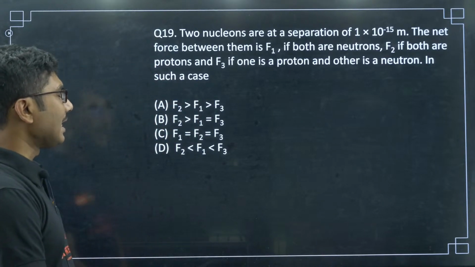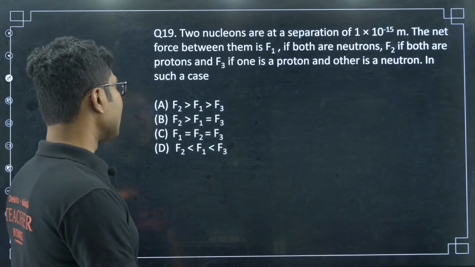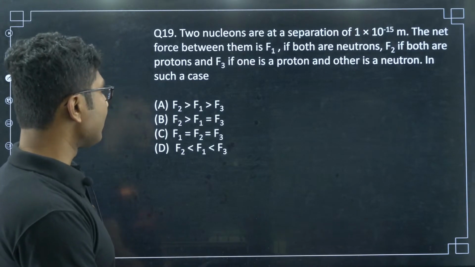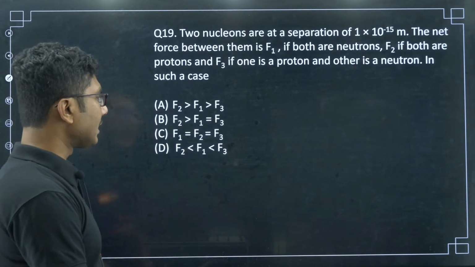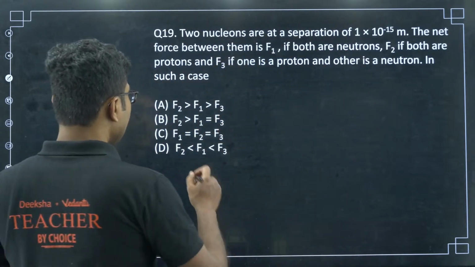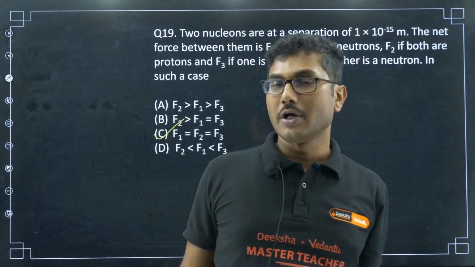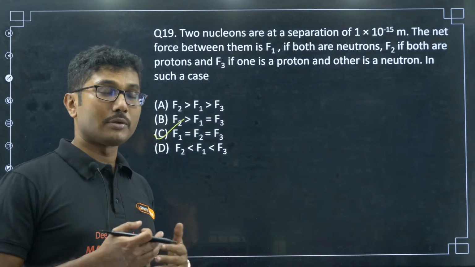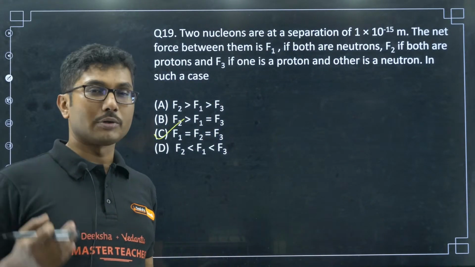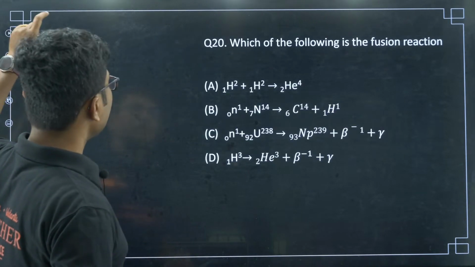In such a case, F2 greater than F1 greater than F3; F2 greater than F1 equals F3; F1 equals F2 equals F3; F2 less than F1 less than F3. Easy question. Yes, because it is in the nuclear force range, the force between neutron-neutron, proton-proton and neutron-proton will be the same. So, option C is the correct answer.